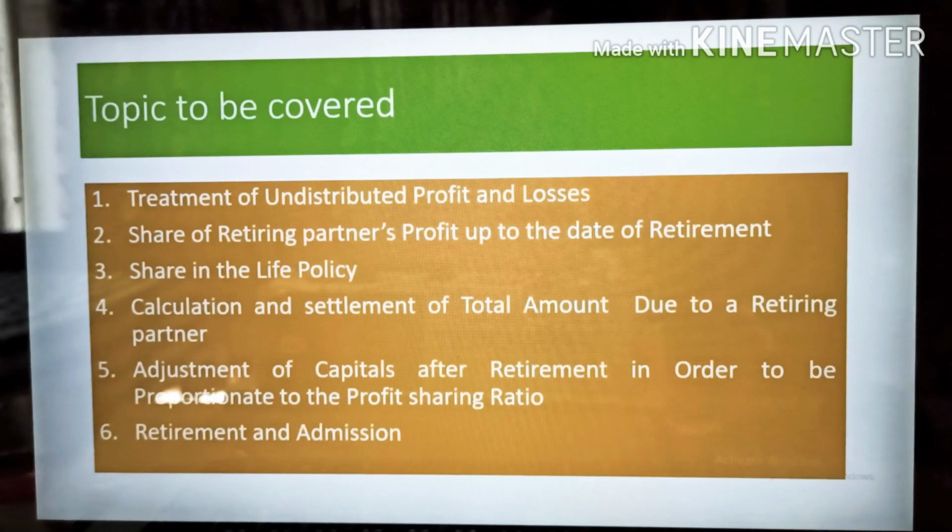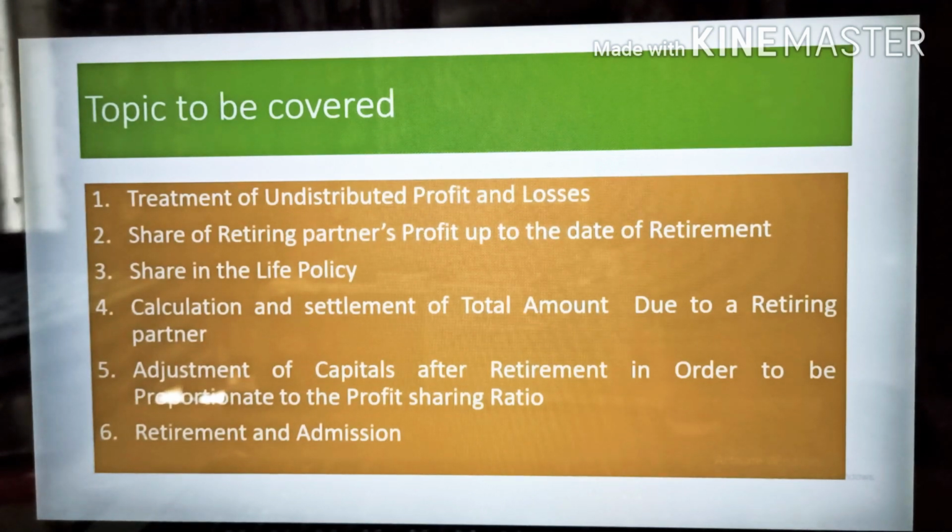You can see here the topics I will cover in this video: treatment of undistributed profit and losses, share of retiring partner's profit up to the date of retirement, share in the life policy, calculation and settlement of total amount due to a retiring partner, adjustment of capitals after retirement in order to be proportionate to the profit sharing ratio, and retirement and admission. So let me tell you about the treatment of undistributed profits.